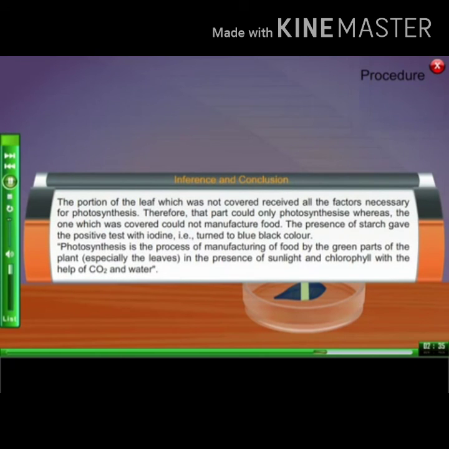Inference and conclusion: the portion of the leaf which was not covered received all the factors necessary for photosynthesis. Therefore, that part could photosynthesize, whereas the covered part could not manufacture food. The presence of starch gave a positive test with iodine, that is, it turned blue-black. Photosynthesis is the process of manufacturing food by the green parts of the plant, especially the leaves, in the presence of sunlight and chlorophyll, with the help of carbon dioxide and water.